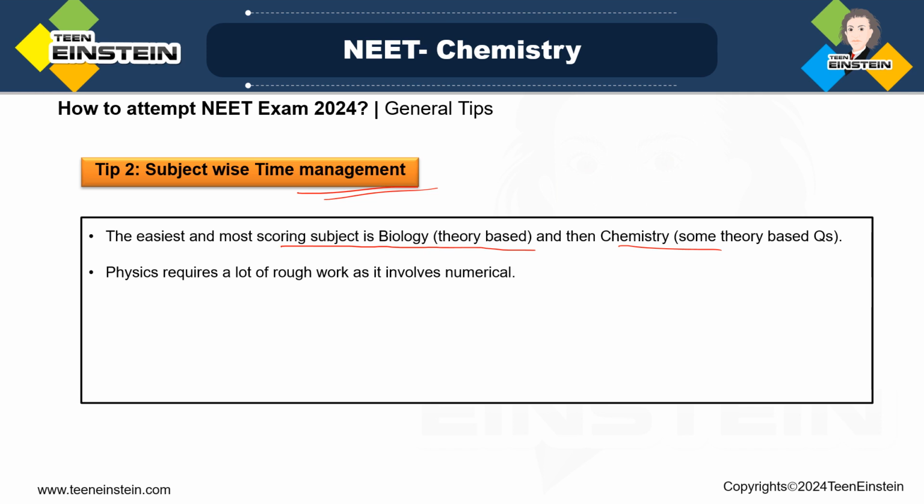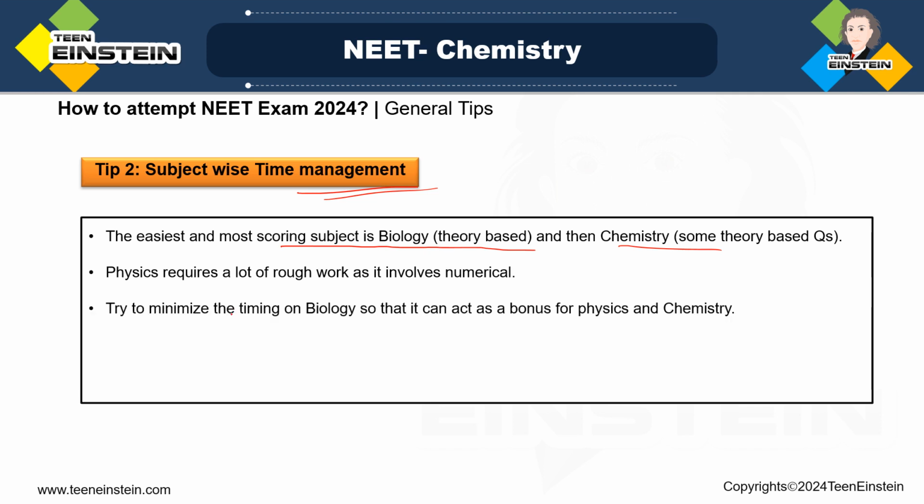If we consider these facts, try to minimize the timing on biology because there are no numericals. The time that you have saved can act as a bonus for the other two subjects, physics and chemistry. That is why I am saying try to minimize the timing on biology.